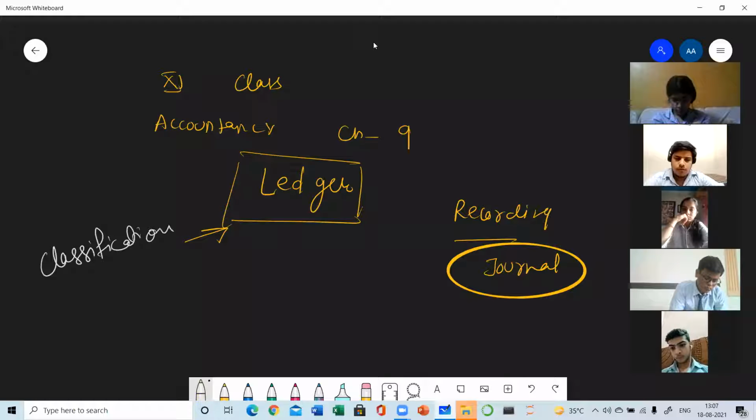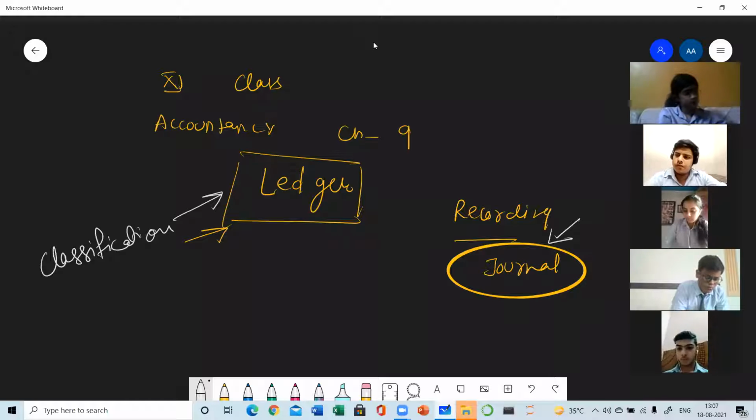So where the recording is done in journal, the classification is done in ledger. Write down the definition of the ledger. A ledger is a book, just like journal is a book.